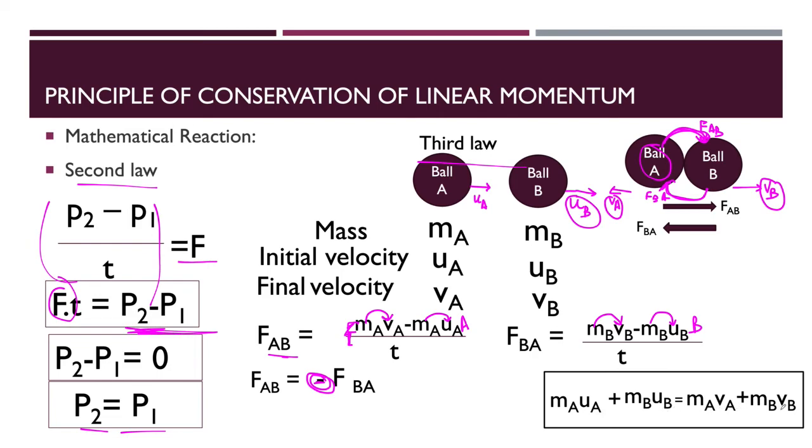So in place of FAB you have to write this formula: MAVA minus MAUA divided by T equals minus FBA, that is minus MBVB minus MBUB divided by T. If we do this calculation, we will get MAUA plus MBUB equals MAVA plus MBVB. So you have to keep the minus sign in mind while doing this calculation.